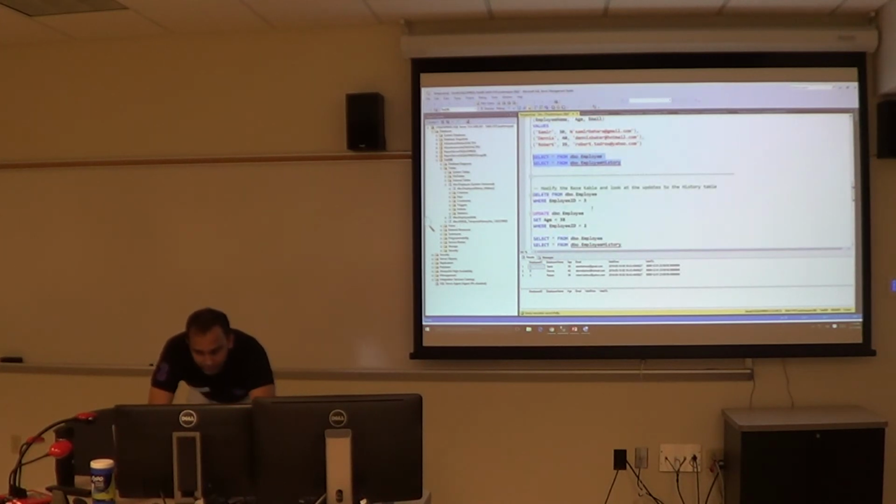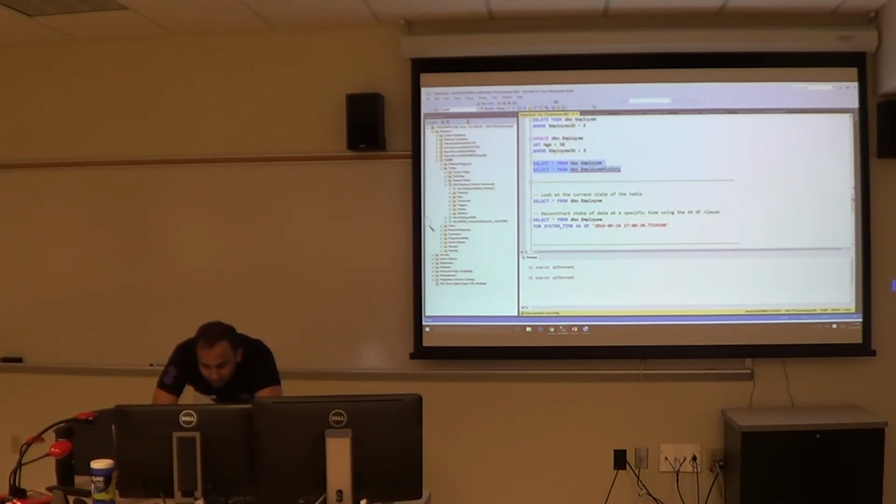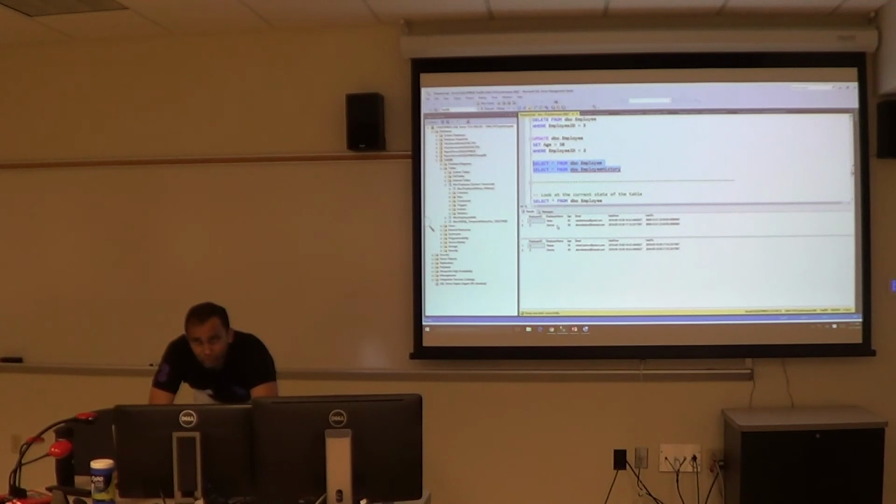What we'll try to do is we'll delete the third employee Robert from here, not this Robert, but just a random name, and then update the second record to the age from 40 to 38. We'll do that. And now let's look at the employee and employee history. So as we see, the employee table has now just 2 rows. I deleted the third one. The second row has age 38, and the employee history has the third row and the updated second row with age 40, and it has the timings here.